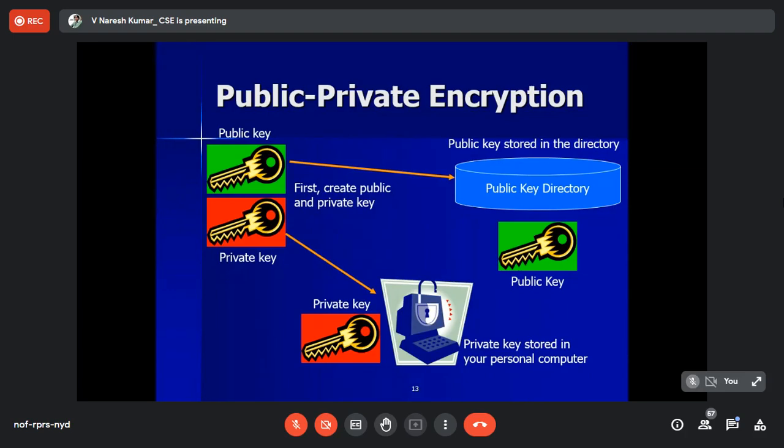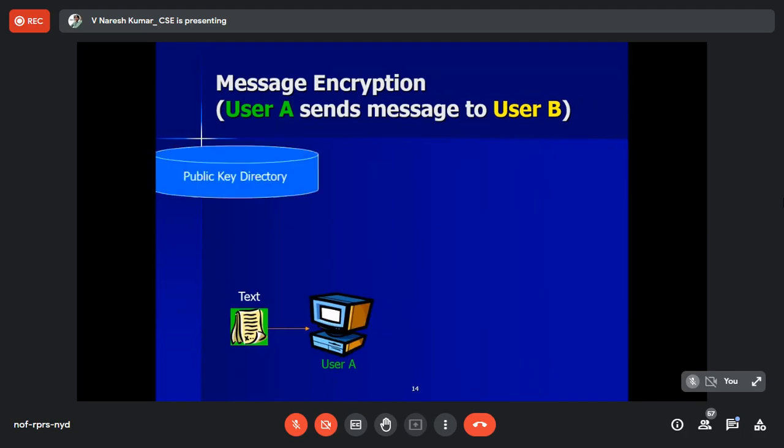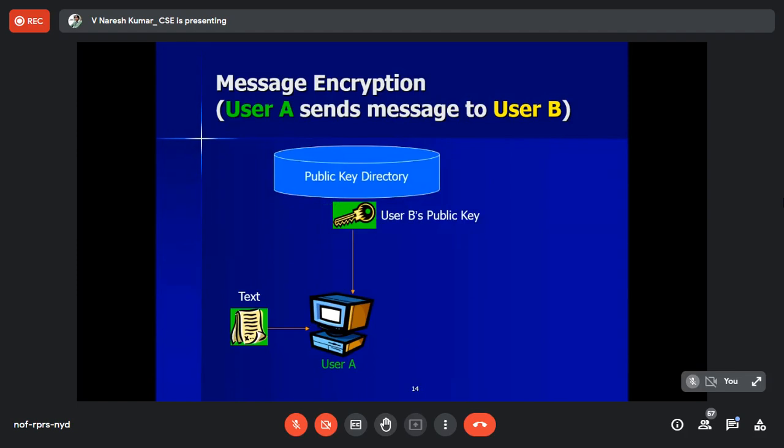So here, 2 keys were there. Now if you look at how user A is going to send a message to user B. Whenever I want to send a message to Srikar, I will obtain the public key of Srikar from the public key directory. I am asking, I want Srikar's public key, and it is giving Srikar's public key to me.